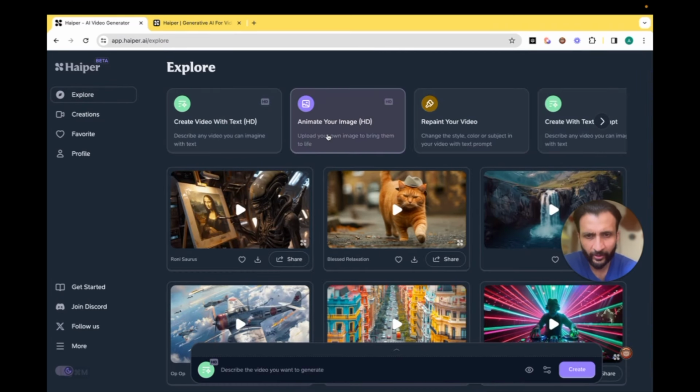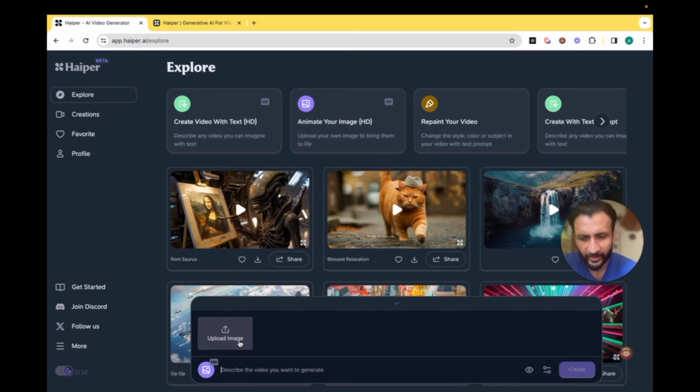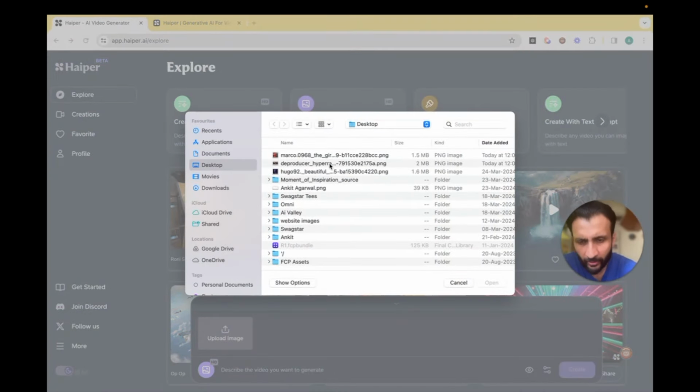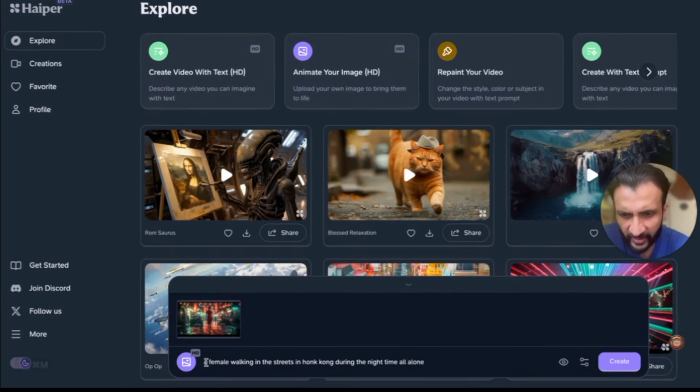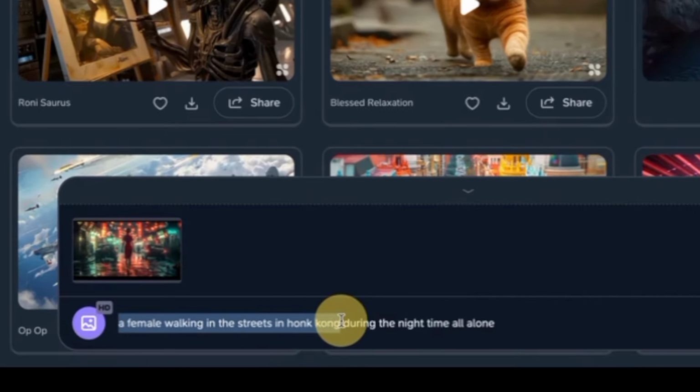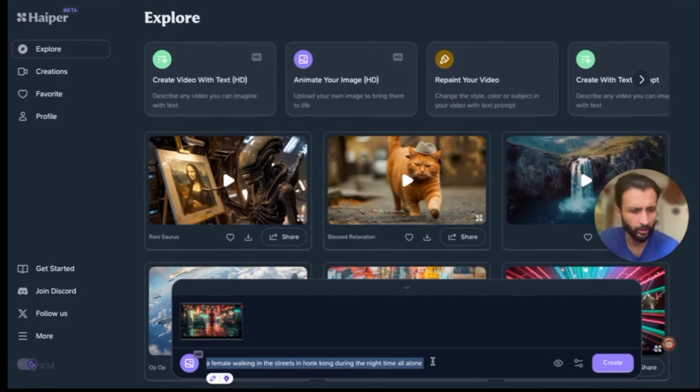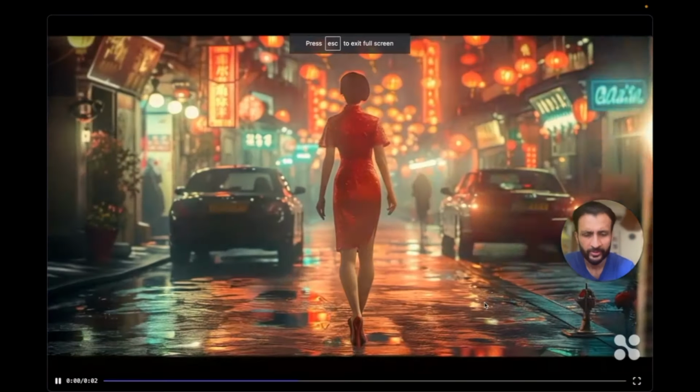Just come here and click on animate your image. Their interface is really simple and intuitive to use. And here simply upload your image. So I've downloaded an image from Midjourney. Here you can just describe what you want. So I've uploaded the image and I've just given it a brief prompt, a female walking in the streets in Hong Kong during the night time all alone, and I'll just click on create. This is the result I got.